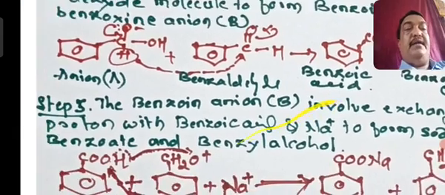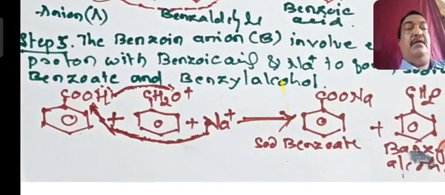This CH2O minus will now undergo exchange of proton. The H will move towards the CH2O minus and Na will attach to the COO. So the sodium salt of benzoate and your benzyl alcohol are going to form. So this is the third step.